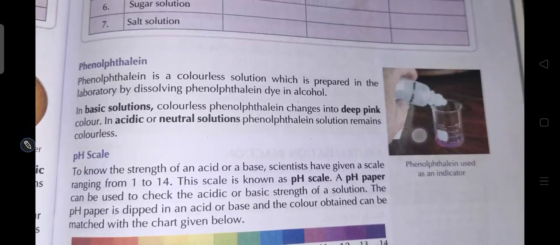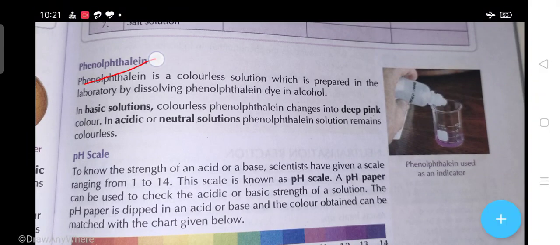Then the phenolphthalein. What is phenolphthalein, students? Phenolphthalein is a colorless solution which is prepared in the laboratory by dissolving phenolphthalein dye in alcohol. In basic solution, the colorless phenolphthalein changes into deep pink, and in acidic or neutral solution it remains colorless. So don't forget.